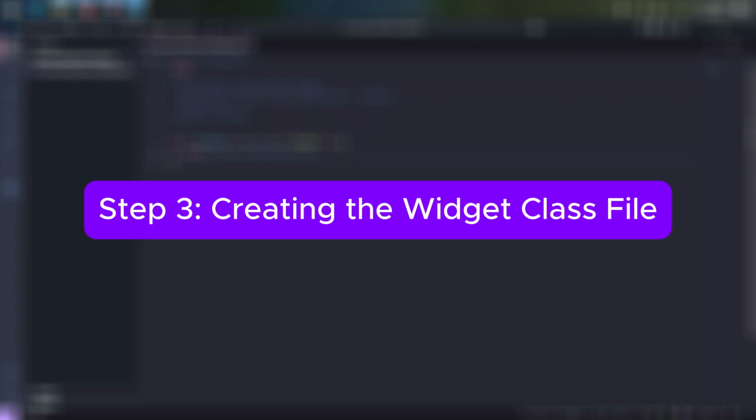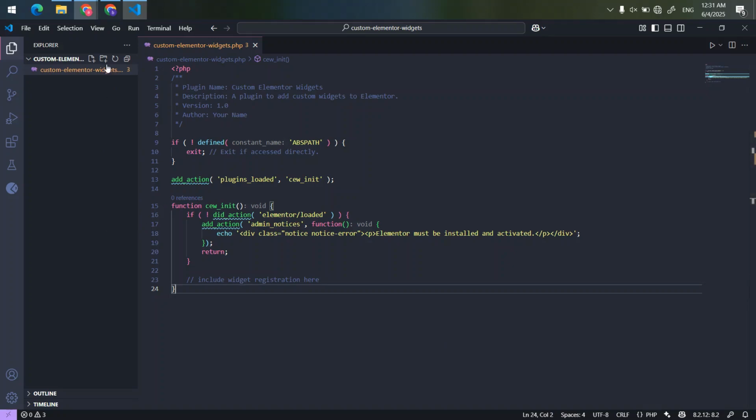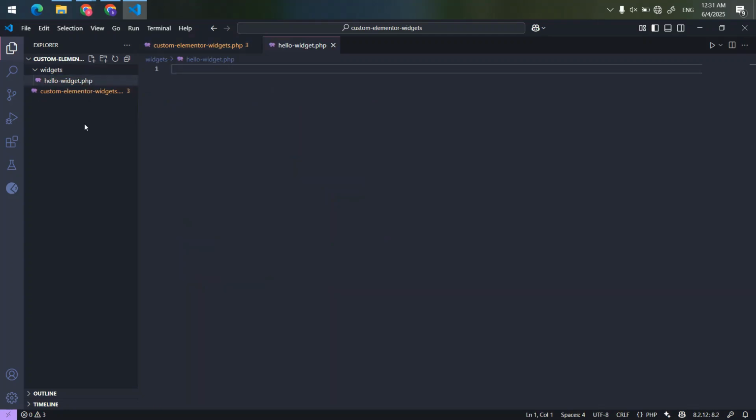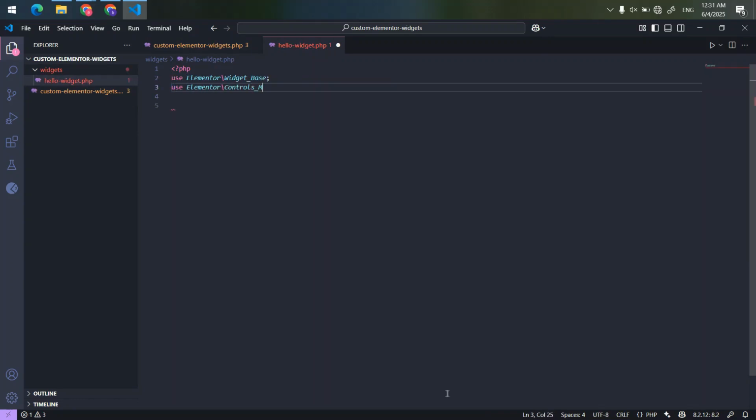Step 3. Creating the widget class file. Now we create a folder inside the plugin directory named Widgets, and inside it, we add a new file, hello-widget.php. This file will contain our first widget class. This creates a very basic custom widget that can now be registered inside Elementor.